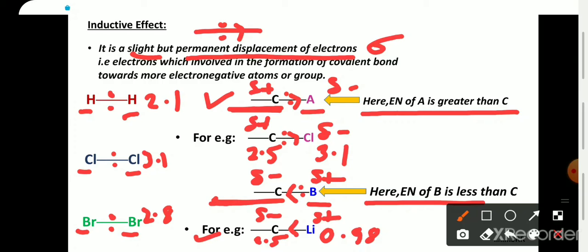Why is this charge denoted by delta? It denotes that it is a partial shifting of electrons. Here there is no breaking of the bond. The electrons just get shifted. It is a partial shifting of electrons that takes place. So I hope you understand what is inductive effect.